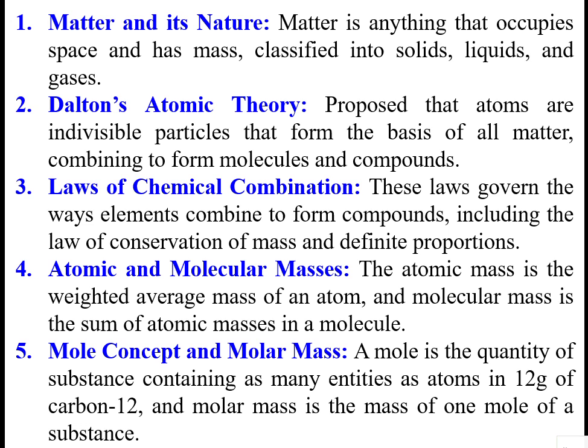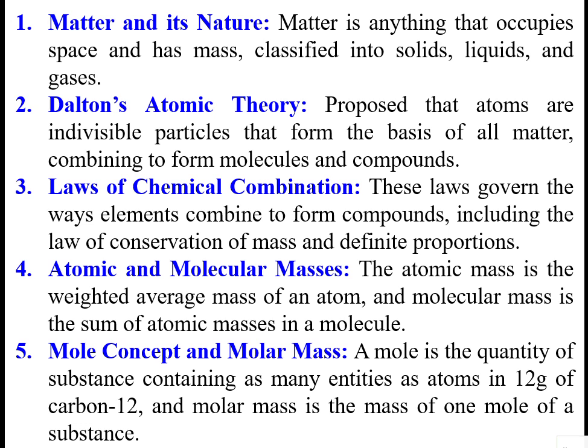Then atomic and molecular masses. The atomic mass is the weighted average mass of an atom, and molecular mass is the sum of atomic masses in a molecule. Then the mole concept and molar mass. A mole is a quantity of substance containing as many entities as there are atoms in 12 grams of carbon.